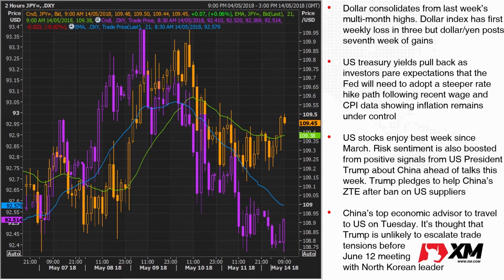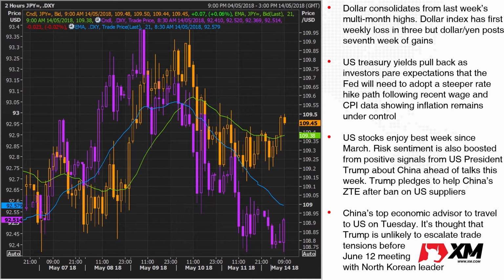We can see both dollar index and dollar yen retreating from those multi-month highs we saw in the middle of last week. Dollar index is currently trading around 92.50 and dollar yen is slightly firmer this morning, approaching the 109.50 level.